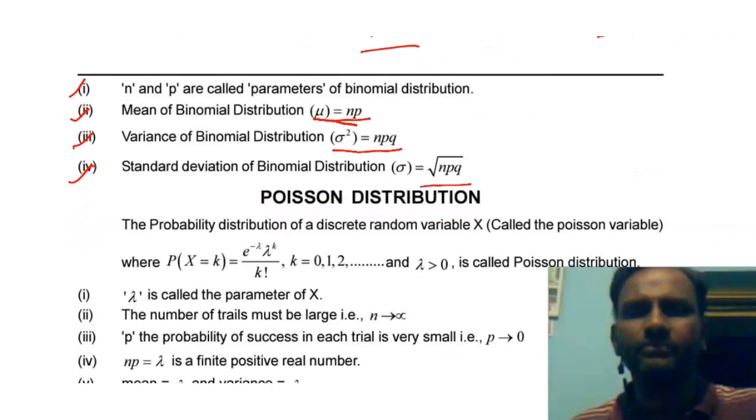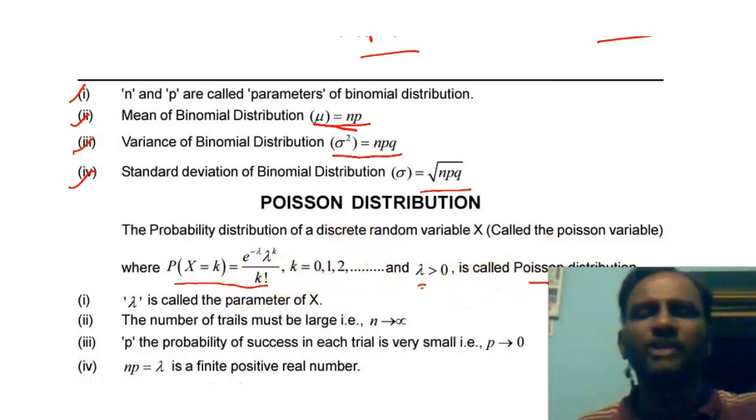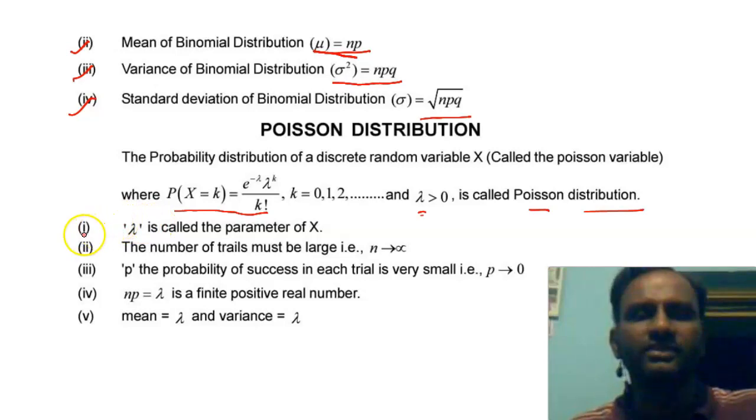Next one is Poisson distribution. The probability distribution of a discrete random variable X is called a Poisson distribution if it satisfies P(X = k) = e^(−lambda) lambda^k / k!, where k = 0, 1, 2, 3, and so on, and here lambda is called a parameter. This definition is called the Poisson distribution.